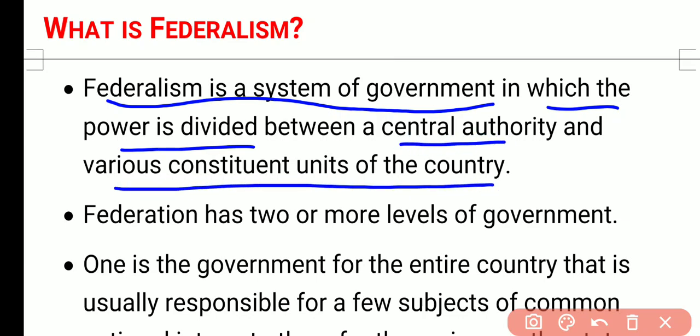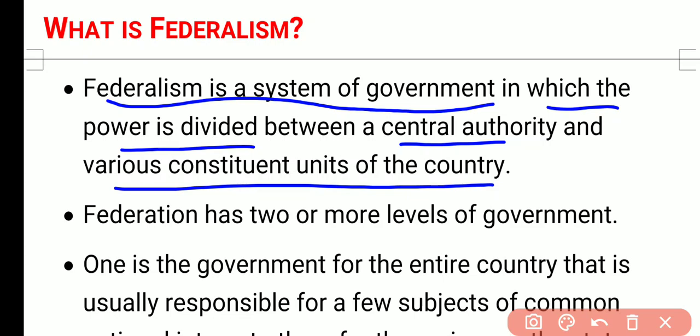Or we can say that it is a system in which the power is divided between a central authority and the various constituent units of the country. In easy language you can say that federalism is a system of government in which we have two or more than two levels of government, where there are two or more kinds of government. In India, we have the central government, the state government, and the local governments. It means we have three levels of government. So India is a federal country. Okay. So federalism is a system of government in which we have two or more than two levels of government.